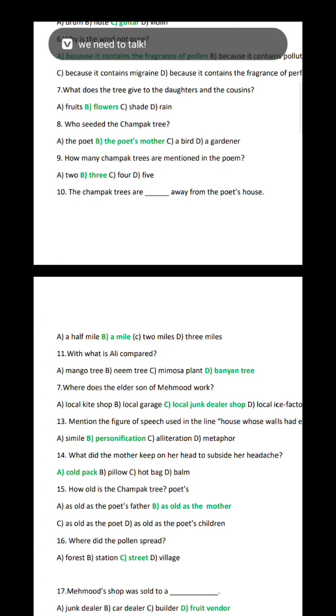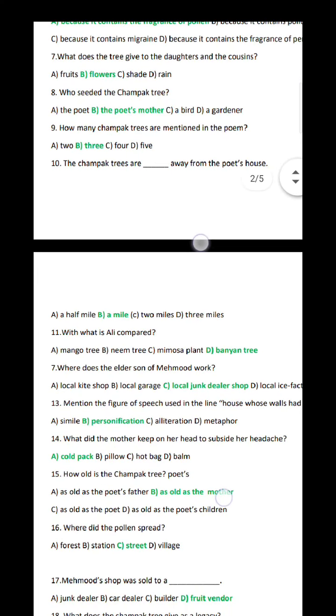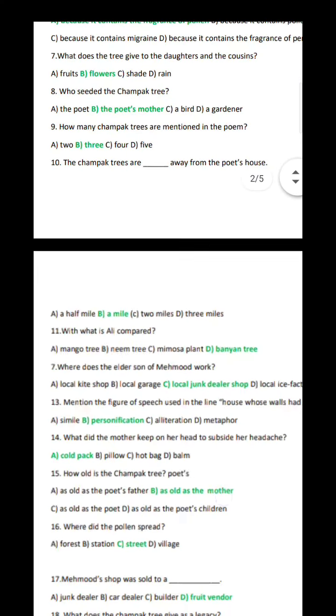Question 11. With what is Ali compared? Option D. Banyan tree. Question 12. Where does the elder son of Mahmud work? Option C. Local junk dealer shop.